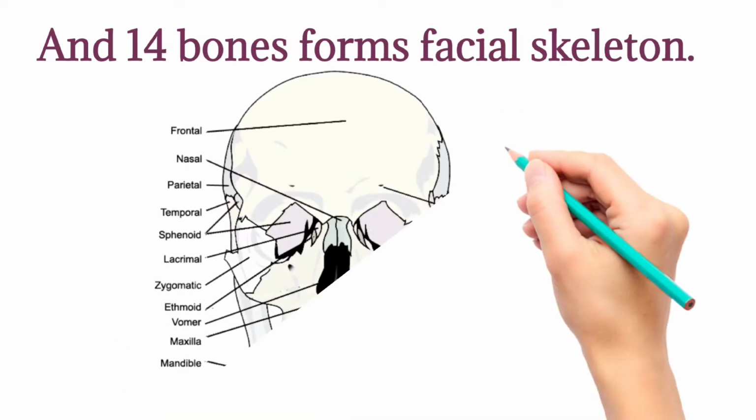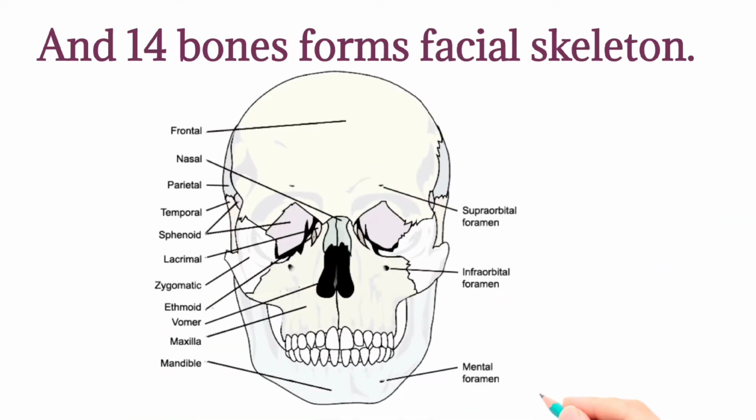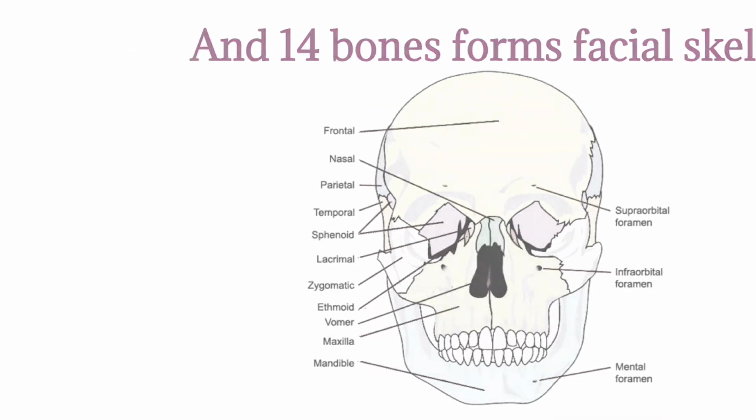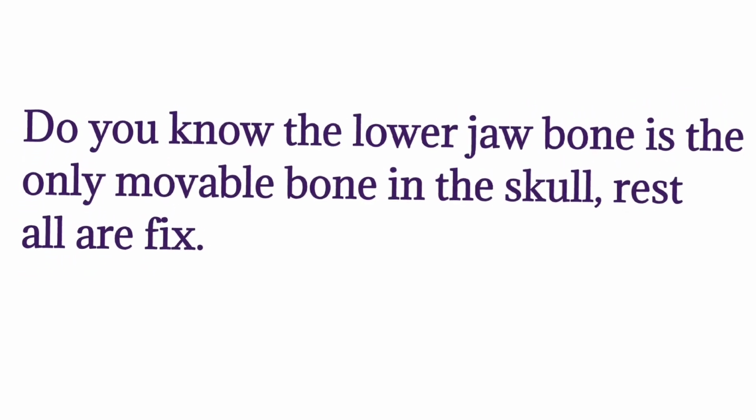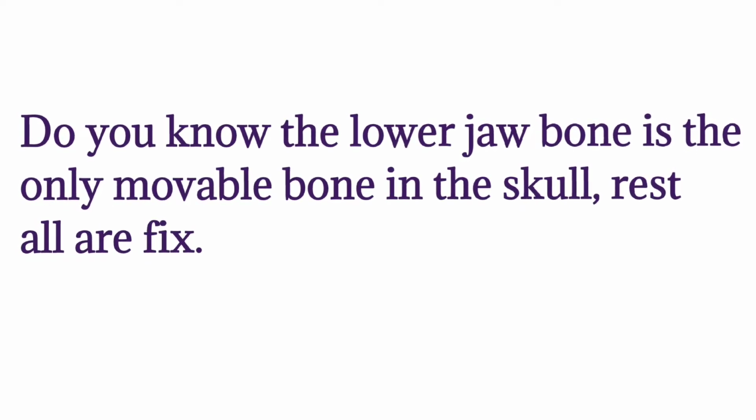In the picture, I will show the different kinds of bones, which are mentioned there. Do you know in our skull we have only one bone which can move? That is the lower jaw bone. The rest are all fixed. Only the lower jaw bone can move.